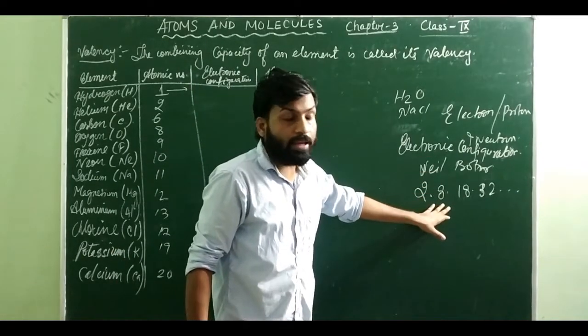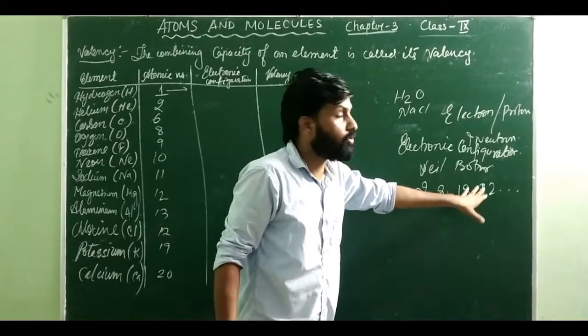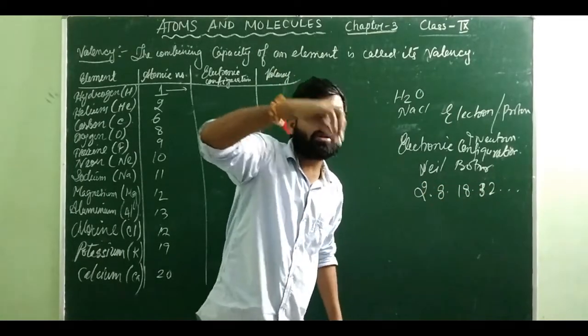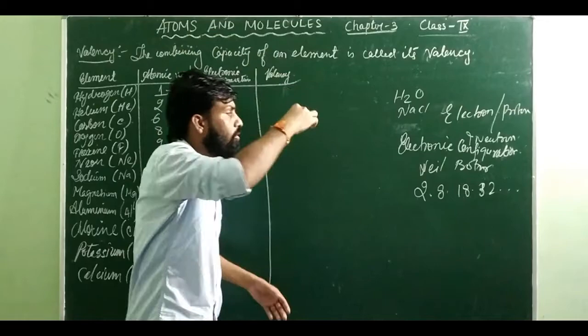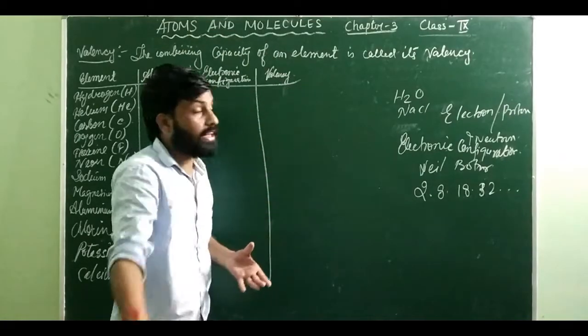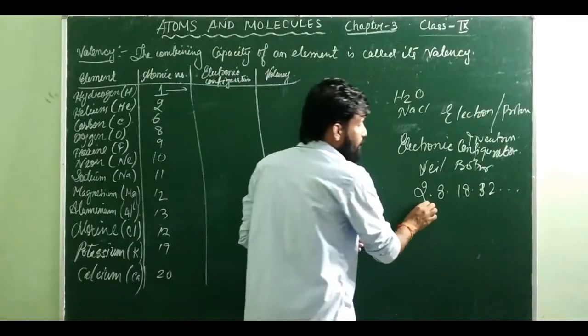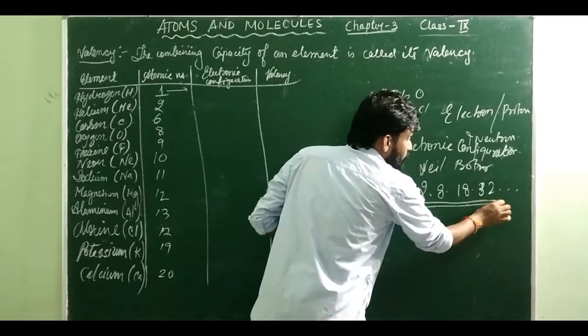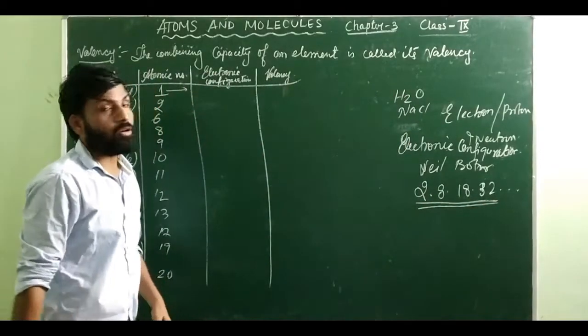Second can have a maximum of 8. Third can have a maximum of 18. Fourth can have a maximum of 32. And similarly, it is going to continue. We are going to learn more about it in our next chapter. But for the time being, remember that the electronic configuration should be something like this: 2 dot, 8 dot, 18